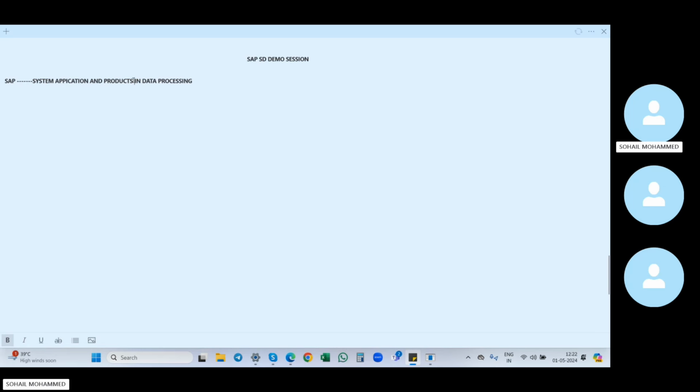What is SAP? This is the abbreviation: System Application and Data Processing, right? SAP is an ERP. If you look at any business, there are various departments.